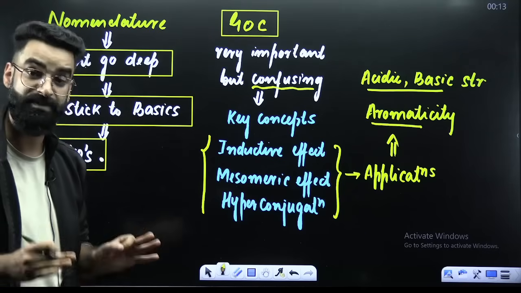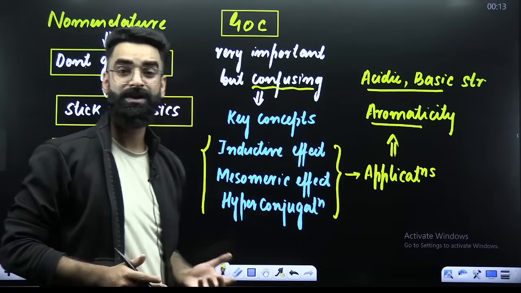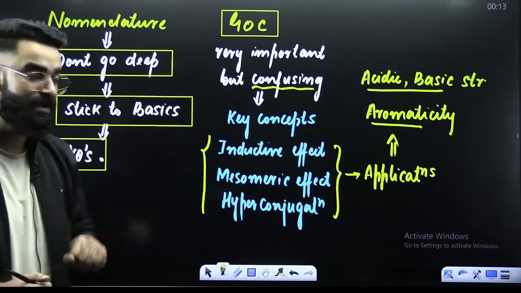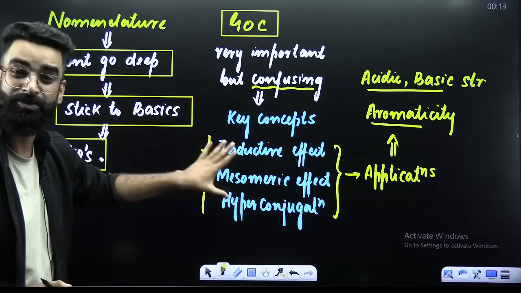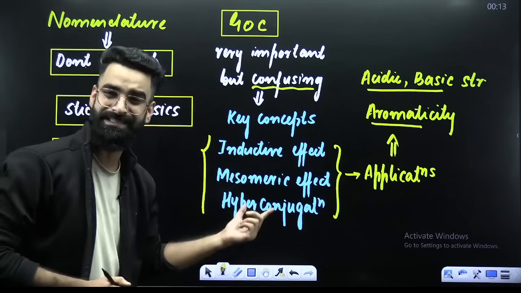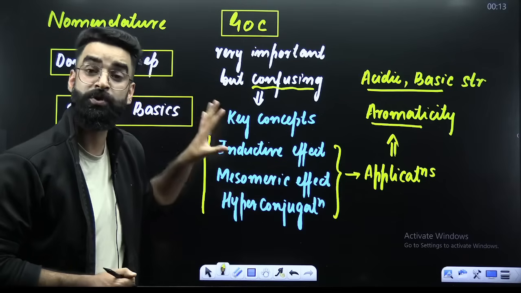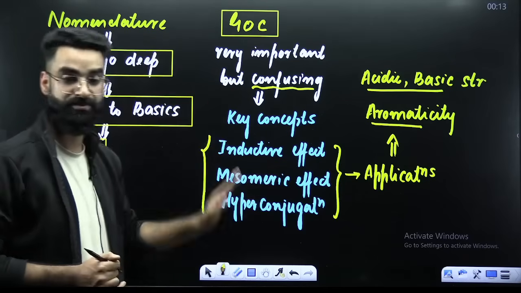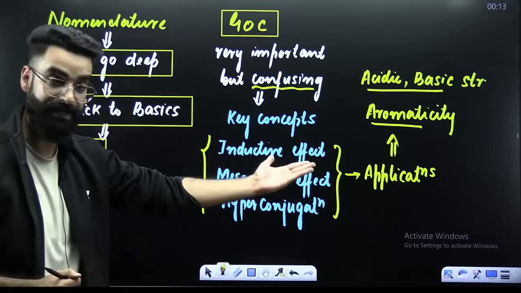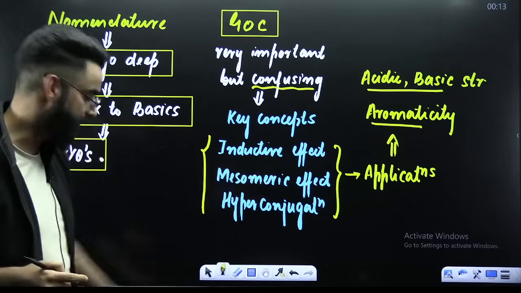Majority of the times, 4 to 5 questions every year are asked from GOC, and these are the topics from which you get those questions. These are the topics which need to be prioritized when it comes to GOC, and make sure you do not mug up these things. Make sure you study them in a conceptual manner. Make your concepts stronger when it comes to these topics and their application part. This is the conceptual part which needs to be understood properly.